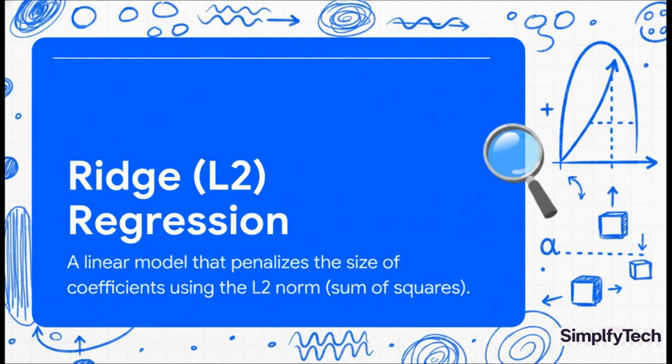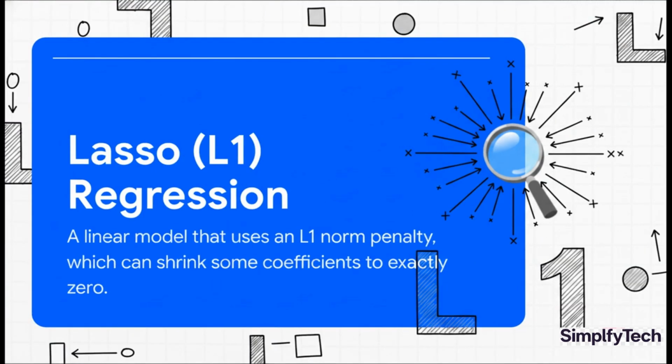Okay, let's start with Ridge. Its goal is to minimize the model's error, the mean squared error, but there's a catch. It adds this penalty term that's based on the sum of the squared coefficients. Now, what does that actually mean? Well, in plain English, it just means that Ridge really discourages the model from putting too much weight on any single feature. And this is fantastic for stability, especially when you have features that are all kind of telling you the same thing.